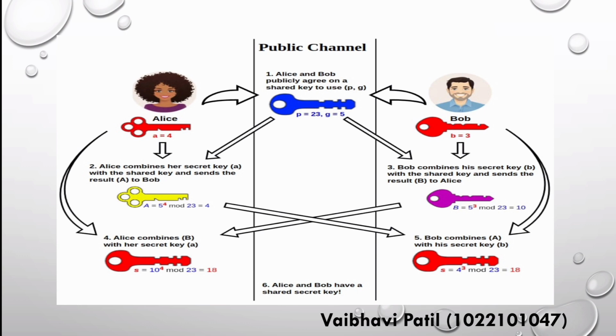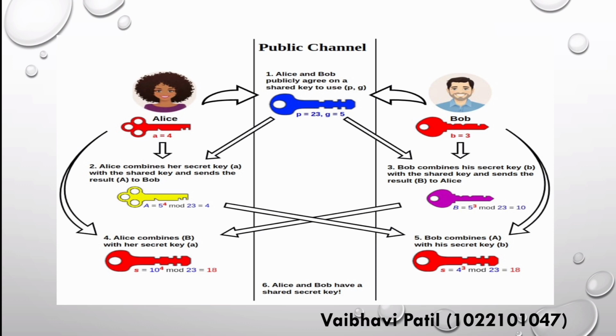Suppose we have a plain text and we encrypt it with some algorithm, and that key we have to provide to both sender and receiver. But in case another person, the attacker, attacks, then for preventing such types of attacks, we use the Diffie-Hellman algorithm. Here in this example, we can see two persons, Alice and Bob, sending and receiving text, and a common key is provided to them. So in step one, Alice and Bob publicly agree on shared values p and g.